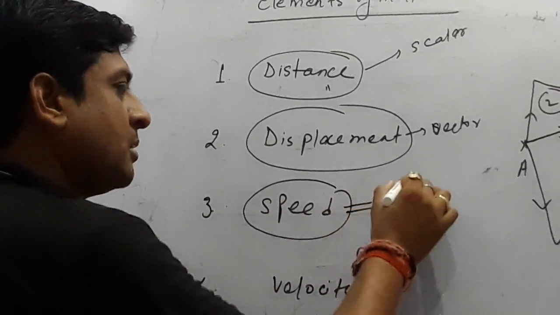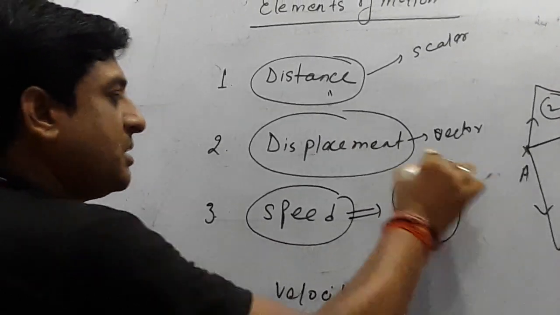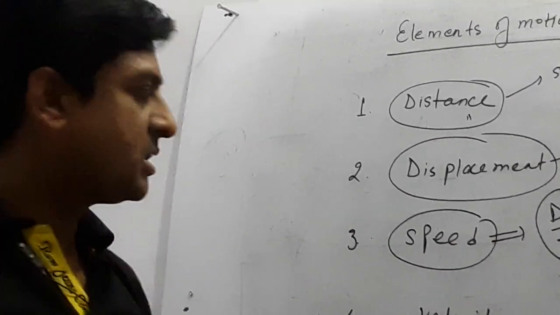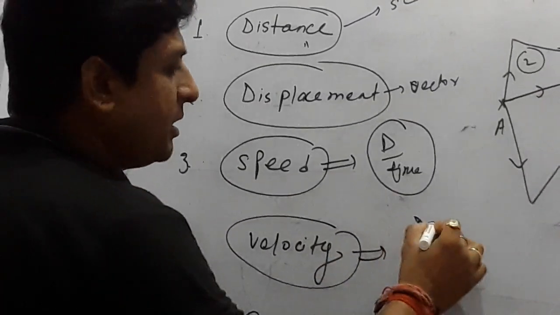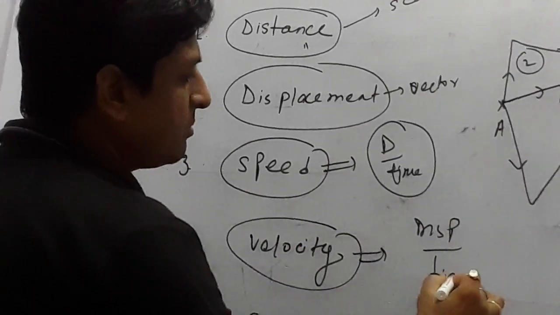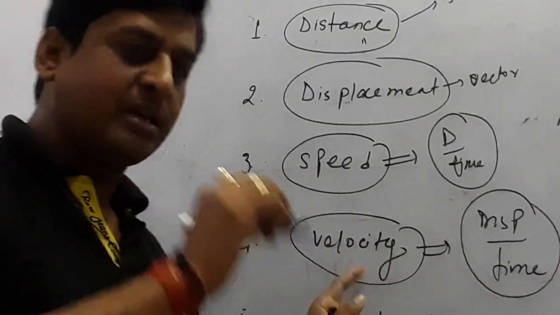Speed is distance per unit time. When distance is divided by time, you will get speed. When displacement is divided by time, you will get velocity. That is, speed is scalar, velocity is vector.